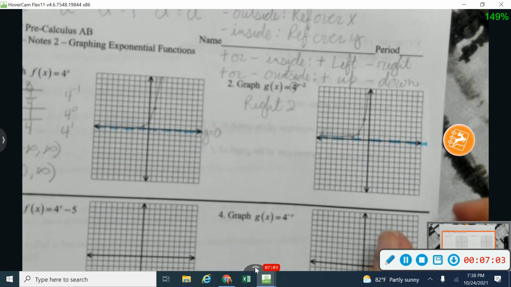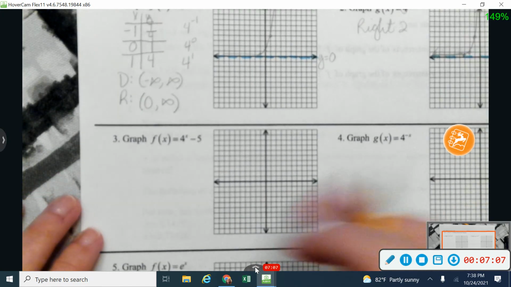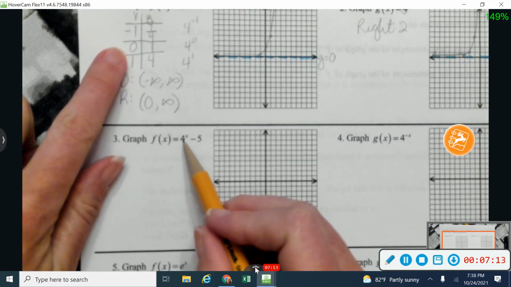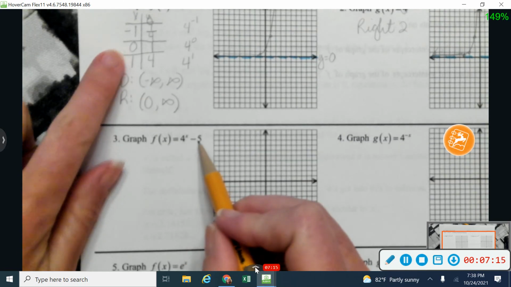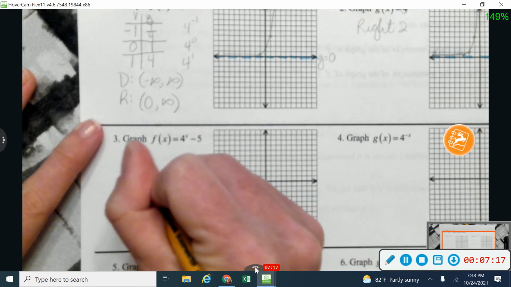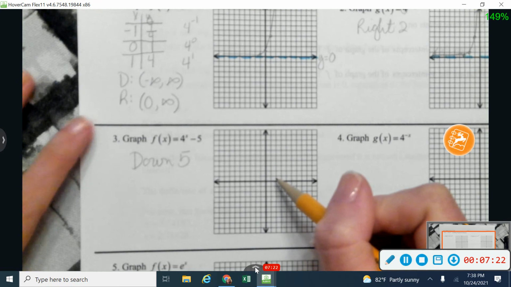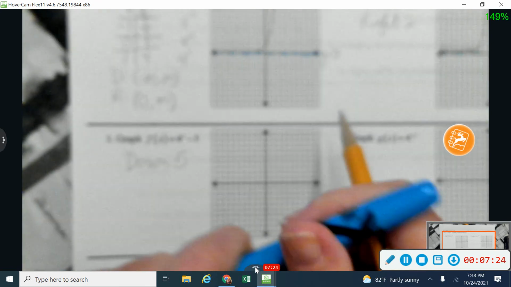Okay, let's jump down to number 3. All right, on number 3, this is a good example of where I'm subtracting on the outside of my function. I still have this same base, so I'm still going to use these 3 points right here, but then I'm subtracting on the outside of my function. That's going to make everything move down 5.